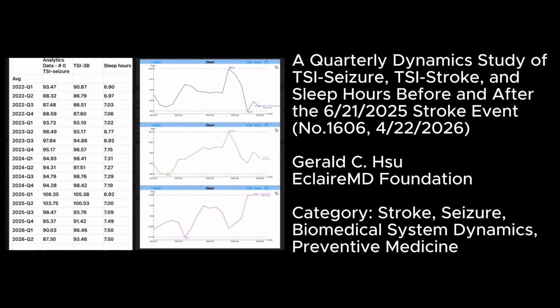A quarterly dynamic study of seizure, TSI-Stroke, and sleep hours before and after the June 21, 2025 stroke event, number 1606, April 22, 2026. Gerald C. EclaireMD Foundation, category Stroke. Seizure, Biomedical System Dynamics, Preventive Medicine.